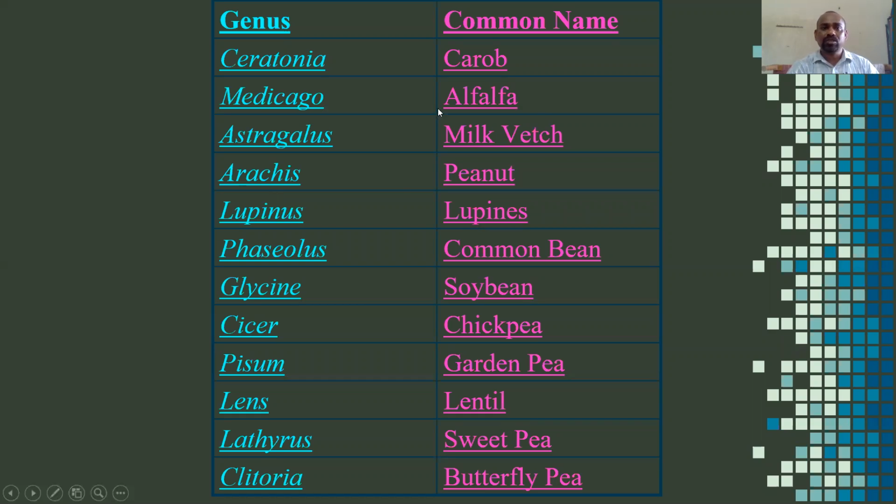These are some of the names of the plants. For example, students, the genus Ceratonia, carob; Medicago, alfalfa; Astragalus, milkvetch; Arachis, peanut; Lupinus, lupins; Phaseolus, common bean; Glycine, soybean; Cicer, chickpea; Pisum, garden pea; Lens, lentil; Lathyrus, sweet pea; and Crotalaria, butterfly pea. Most of these plants, students, we use in our regular diet, especially to make dal.